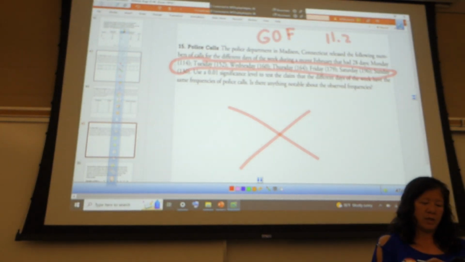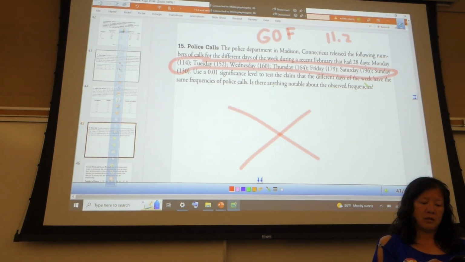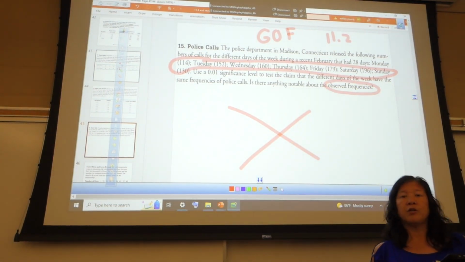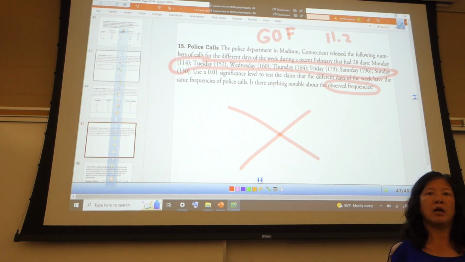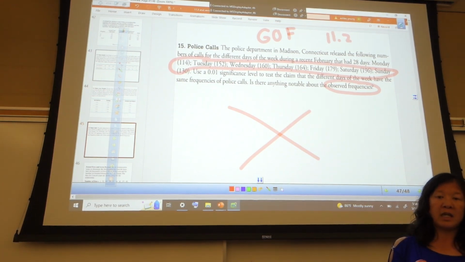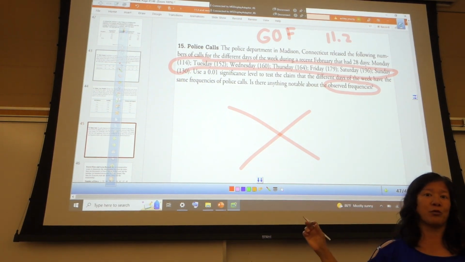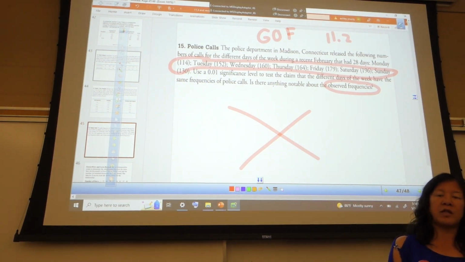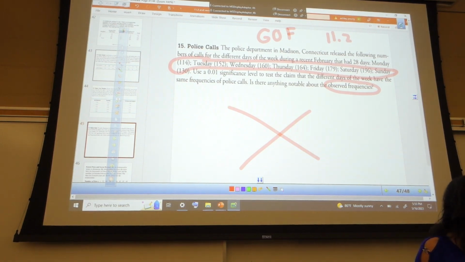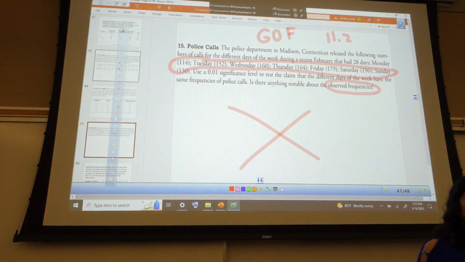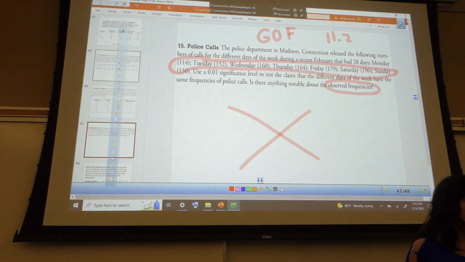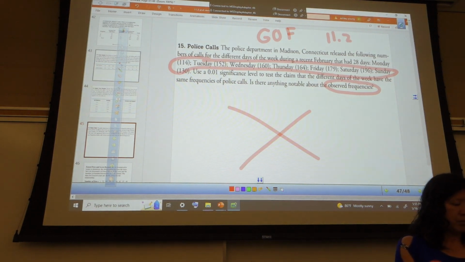11.2. Yes. What if they made a table? Then we can talk about it. But then it would still be just one set of labels and one set of numbers. Does that make sense? So then it would only be one list. So basically on the test, if it's about this and we don't see a table, then we should know it's goodness of fit. When they give us that, we have to find the expected, right?